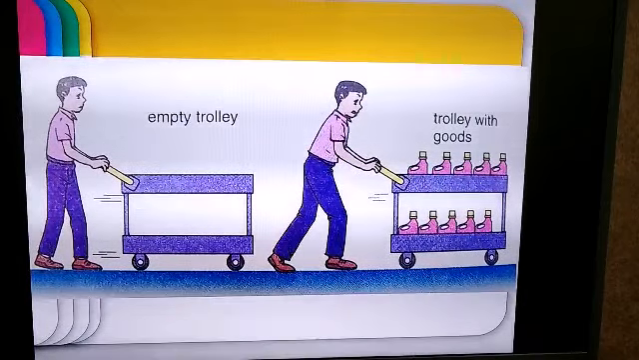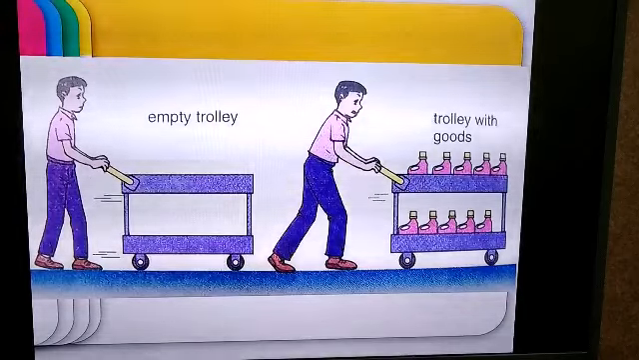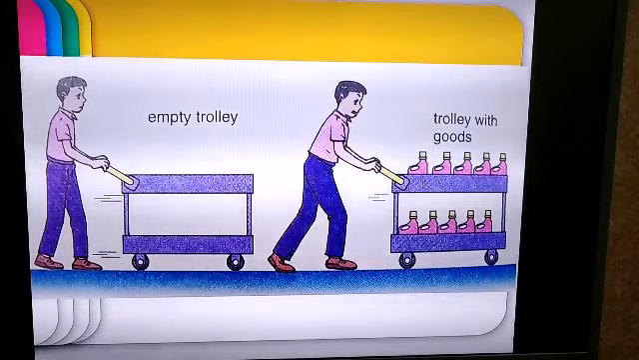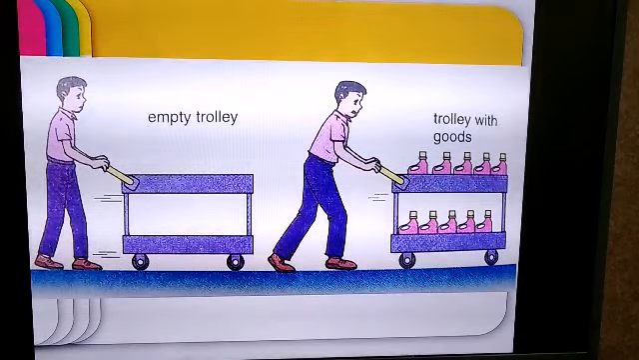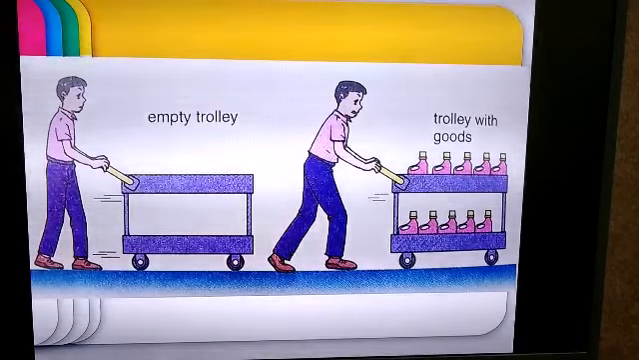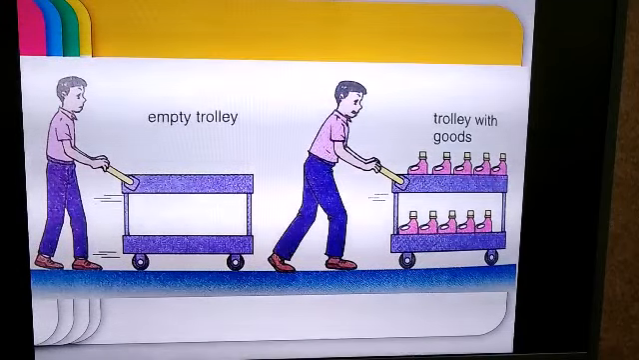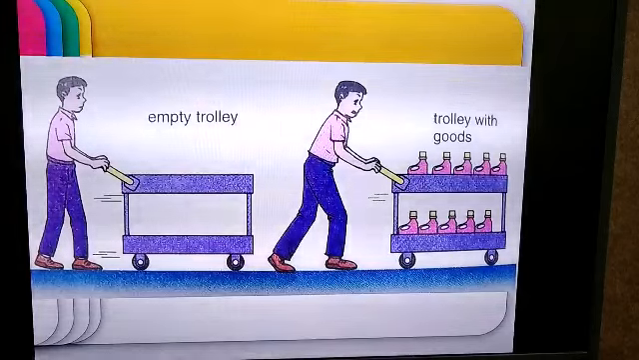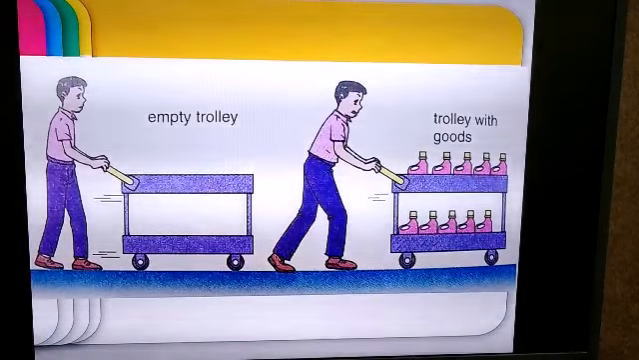Similarly, if both the trolleys are in a state of motion, it will be more difficult to stop the loaded trolley than the unloaded trolley if both of them are moving initially with the same velocity. So once again, lesser the mass, lesser is the inertia; more the mass, more is the inertia.